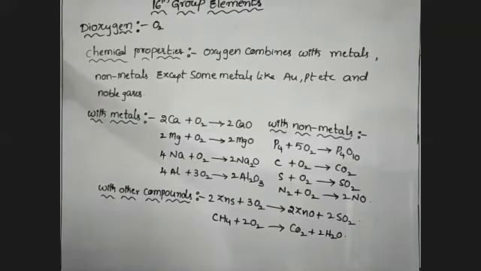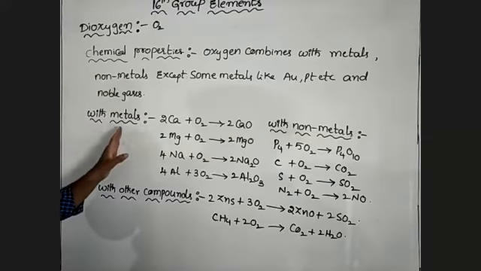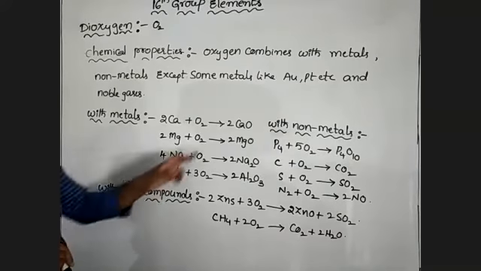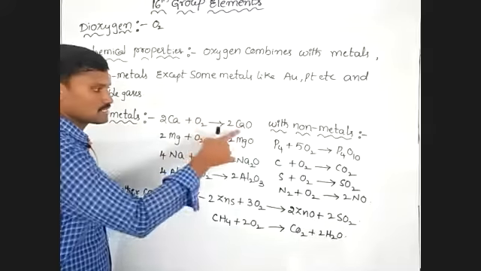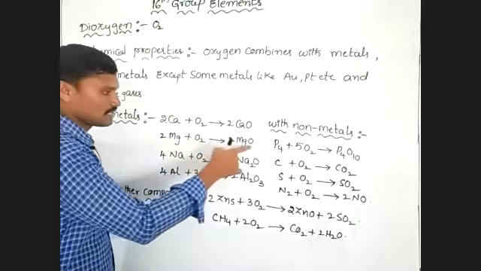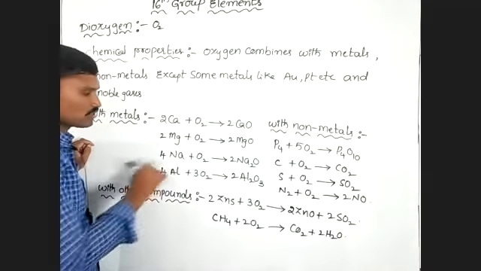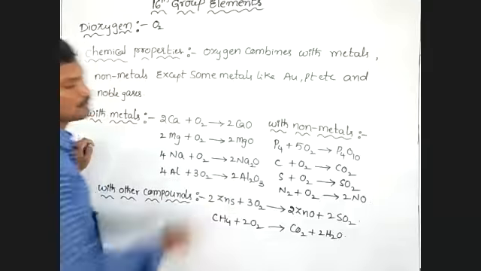So here, oxygen combines with metals and non-metals, except some metals like iron, platinum, tungsten, and noble gases also. First, with metals. Oxygen reacts with metals, it forms its oxide. With calcium, it forms calcium oxide. With magnesium, it forms magnesium oxide. With sodium, it forms sodium oxide. With aluminum, it forms alumina.